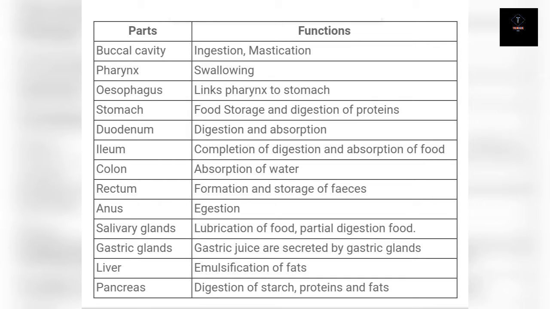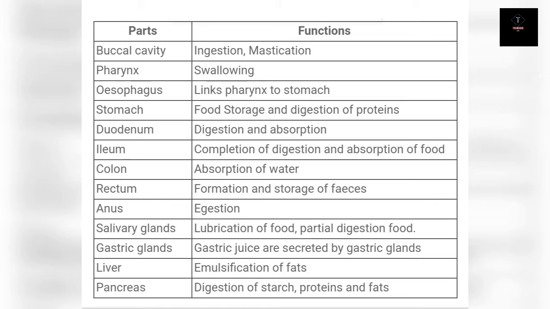Now next is the small intestine. These are the parts of the small intestine: duodenum, jejunum and ileum. In the duodenum there is some digestion and some absorption. In the ileum, there is completion of digestion and absorption of food. And the next portions are of the large intestine. These are the colon, rectum and anus.